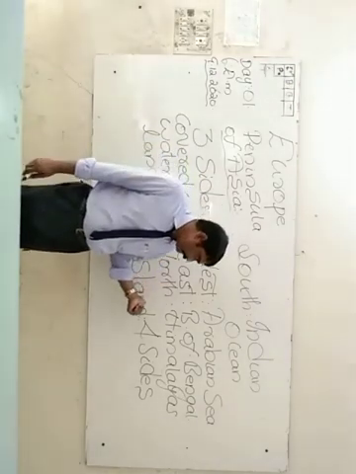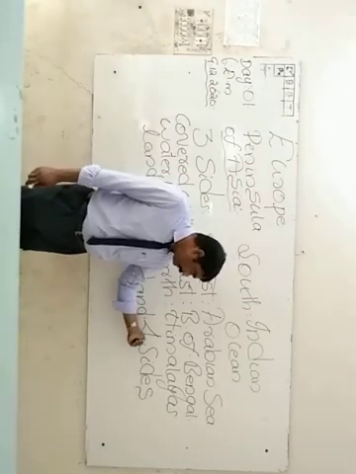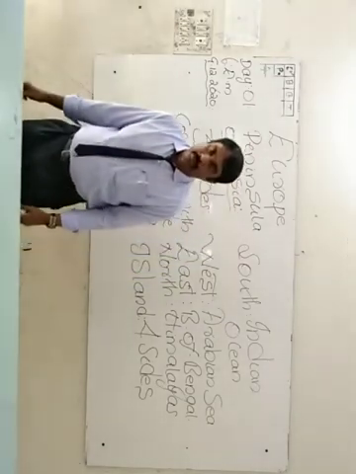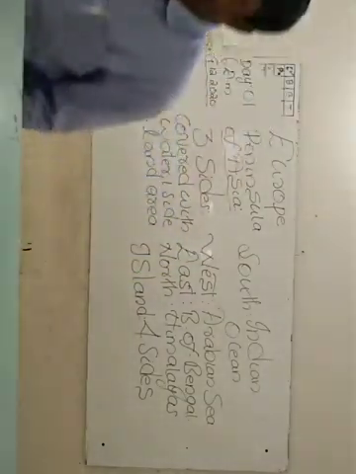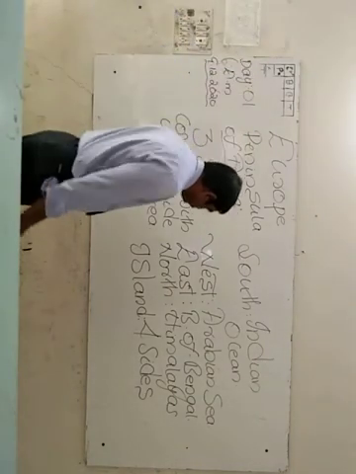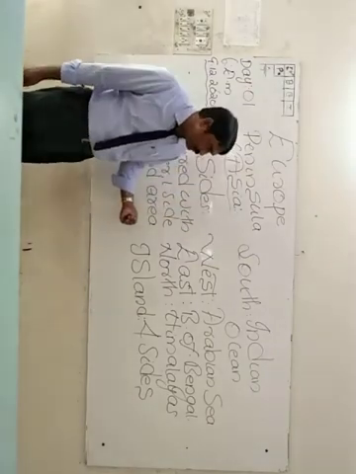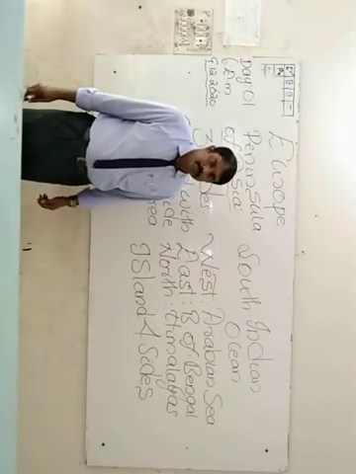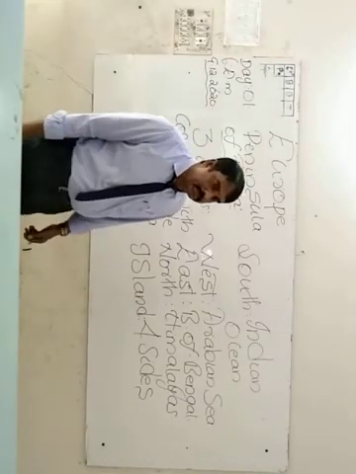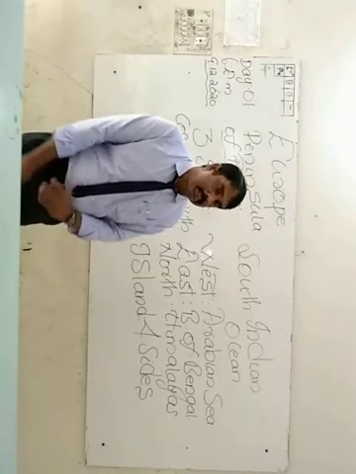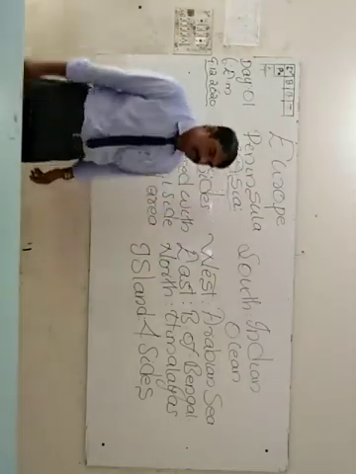Sri Lanka is sharing a boundary with India at the southern side of India. So, an island is a piece of land in which all the four sides are covered with water. Australia is an example of an island. Greenland is another example of an island.